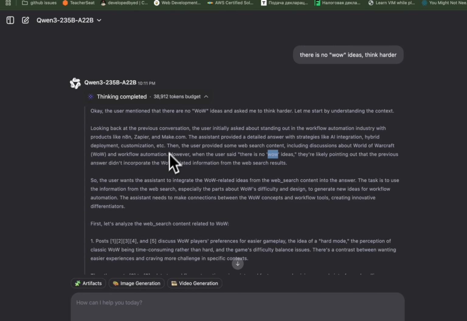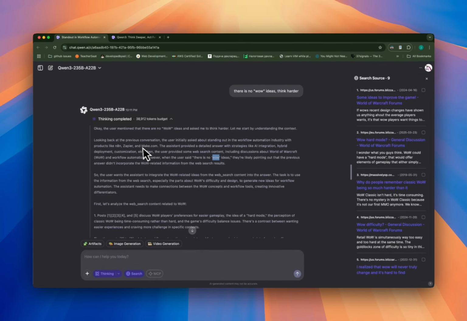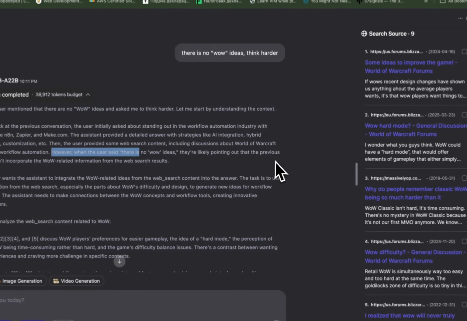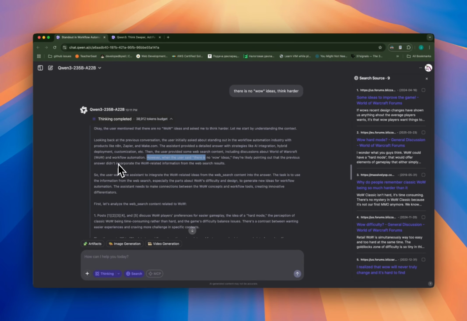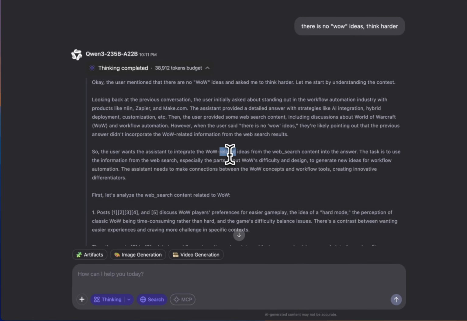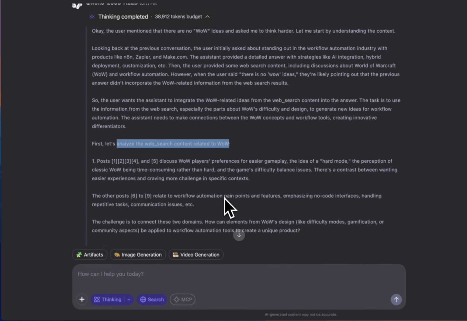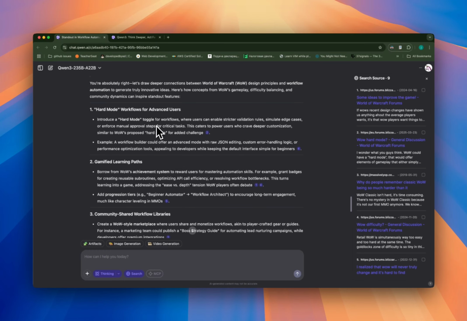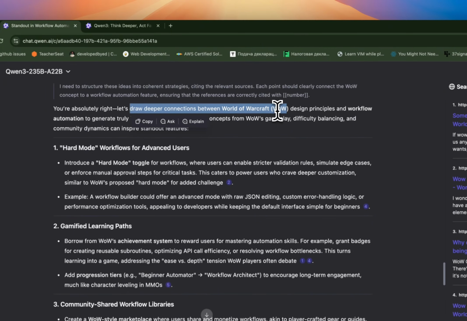However, okay, wait, I'm very curious to read this now. So blah blah blah. That the user provides some web search content, including discussion about World of Warcraft, WoW, and workload. However, when the user said there is no WoW, they like to point out that their previous answer did not incorporate the WoW related information from the web search result. This one to integrate the WoW related ideas from the web searches. What the heck is he talking about? Hard what? No, what?